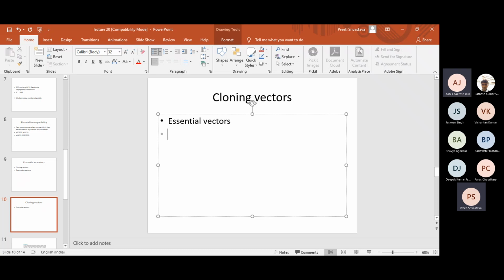The origin. An origin of replication. Yes. Anything else that you are aware of? Ma'am, it should have a group of restriction sites. Okay.